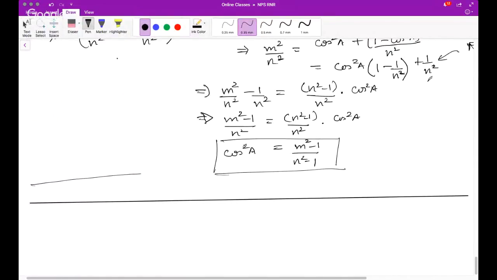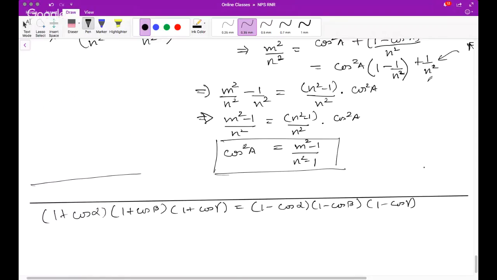Question is, given that, what is given? 1 plus cos of alpha into 1 plus cos of beta and 1 plus cos of gamma equals 1 minus cos alpha, 1 minus cos beta, 1 minus cos gamma.